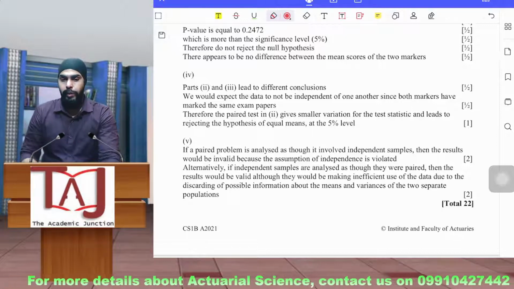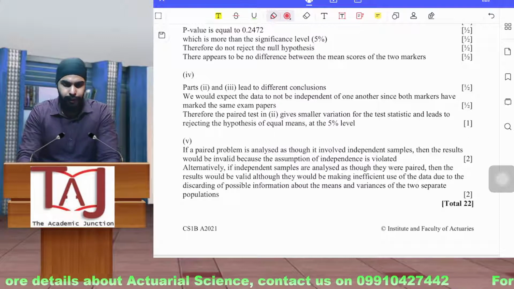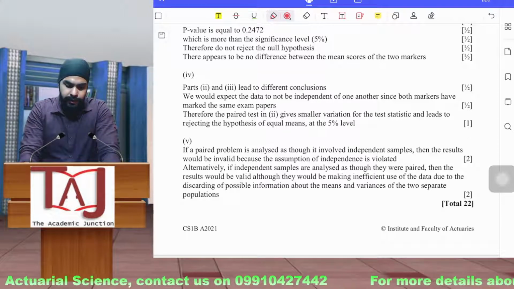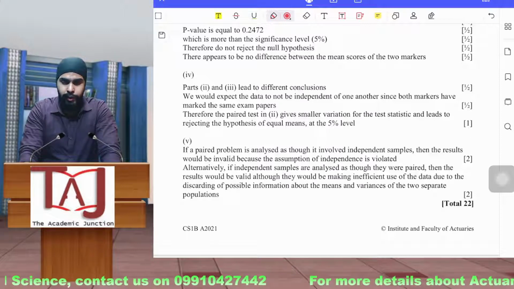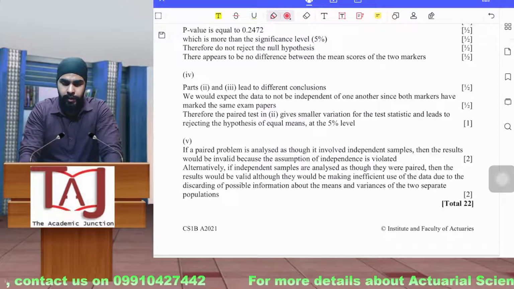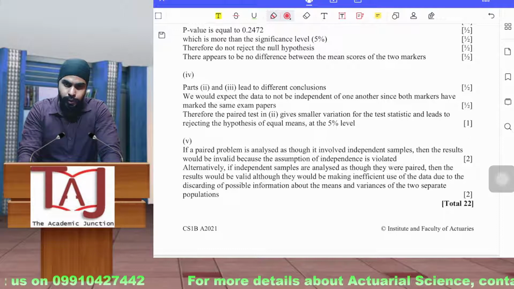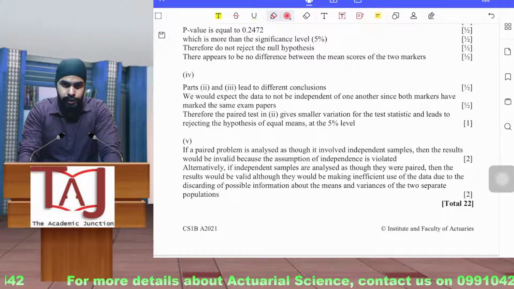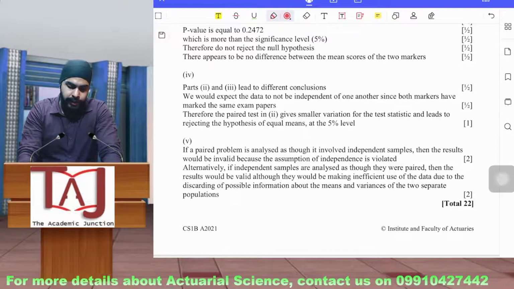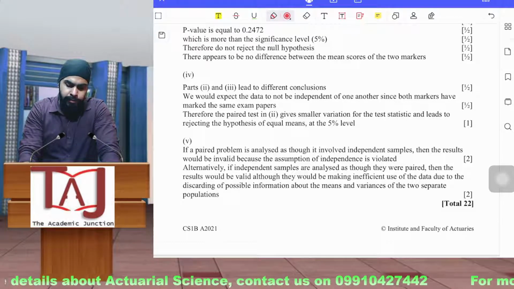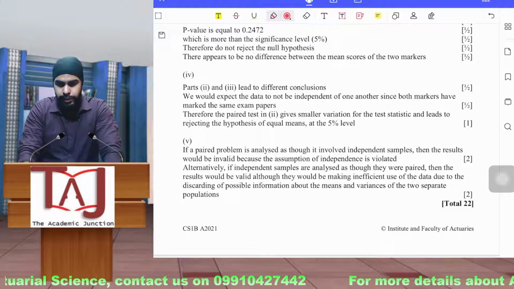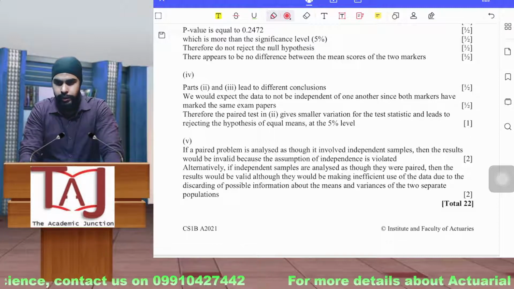One more thing, I am not going into detail on the comments that you have to put, because that is out of the scope of what we are discussing right now. We are more focused on how you have to interpret the questions from the R point of view, and the interpretation is something you make on the basis of what you have studied in CS1A or in 11th or 12th class.